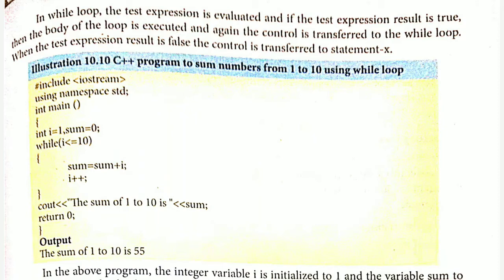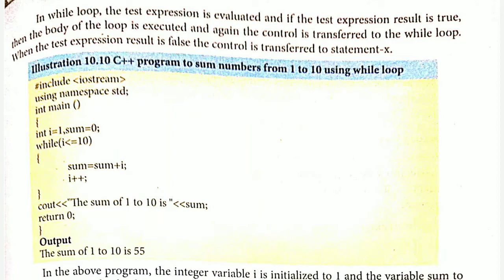Now you can see they have used i plus plus inside the body of the loop. The update statement is available inside the body of the loop, but in the for loop it is available as a separate section in the syntax itself. There are four main parts of a loop that we have seen in the previous class. If you have any doubts, you can go and see there. So i plus plus will increment the value of i by 1, from 1 to 2.